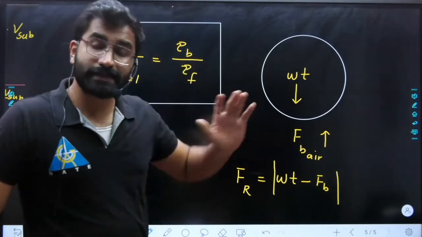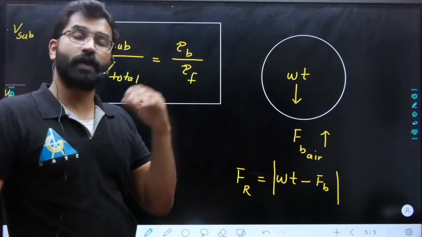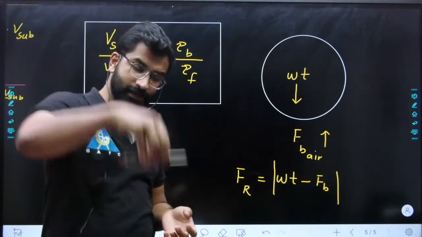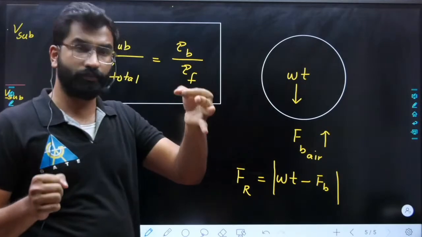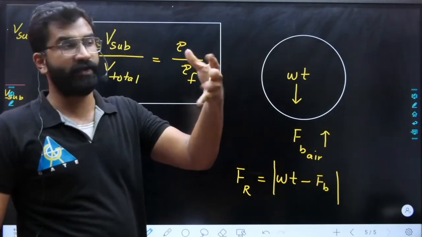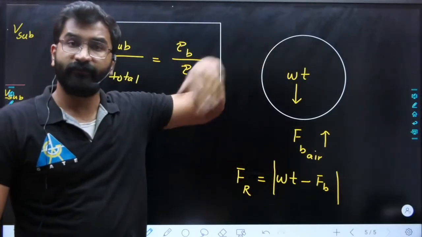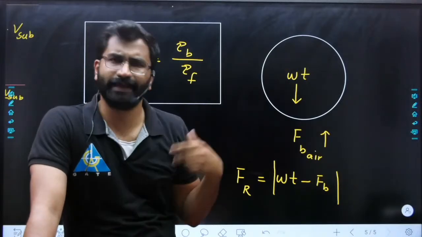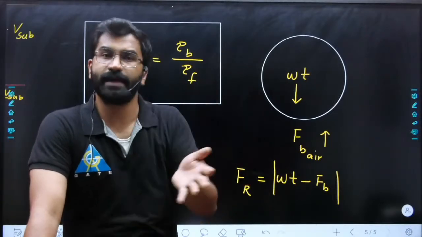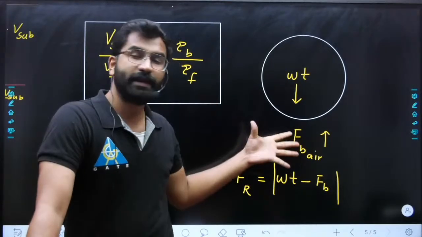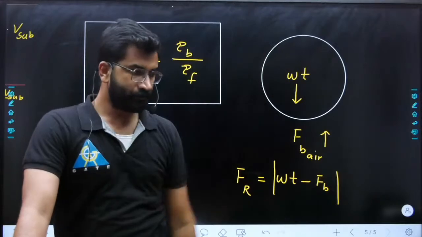Now the important part: if a question asks you to calculate the resultant force, then you can use weight minus buoyancy. So if weight is more, what will happen? In the case of the phone, the phone goes down. If buoyancy is more, what will happen? In the case of the balloon, when I leave the balloon, it will go up. Why? Because buoyancy is more compared to the weight of the balloon. That is why helium or hydrogen is filled inside the balloon. Why? Because its density is less. Clear? So when I leave it, buoyancy becomes more compared to the weight of the balloon. Easy? So this is the second part.